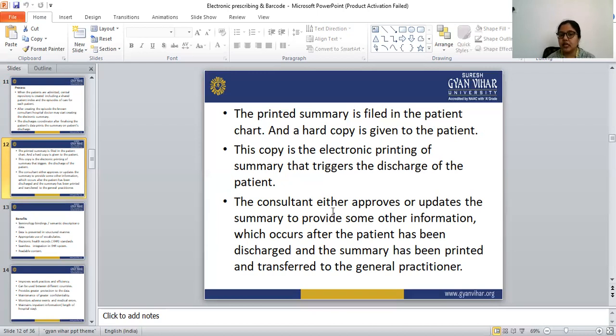The consultant either approves or updates the summary to provide some other information, which occurs after the patient has been discharged and the summary has been printed and transferred to the general practitioners.